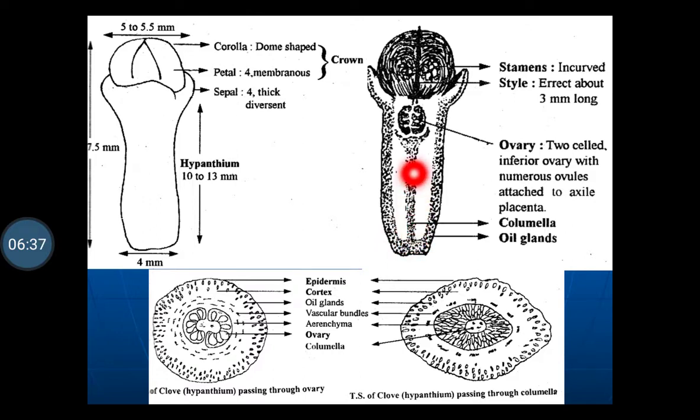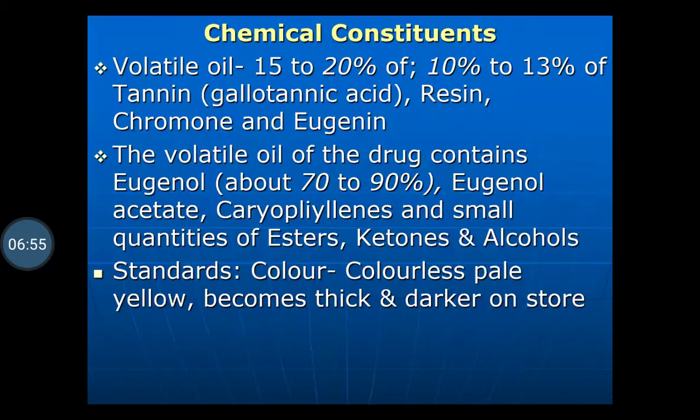In the center you can see the columella. So the clove is an unopened flower bud containing volatile oil. These are the morphological characteristics seen in the clove.